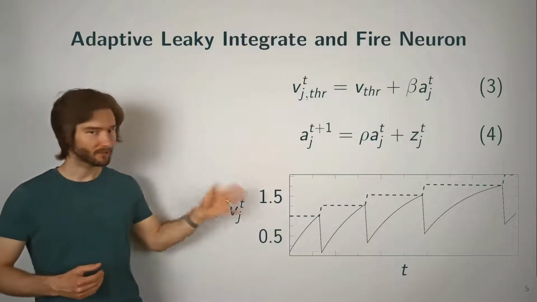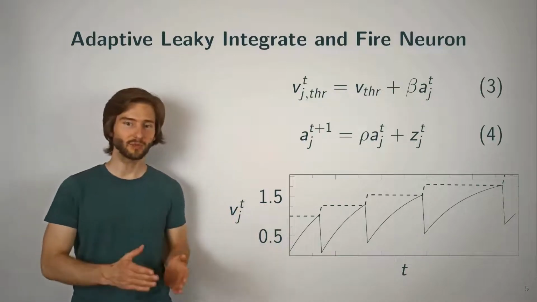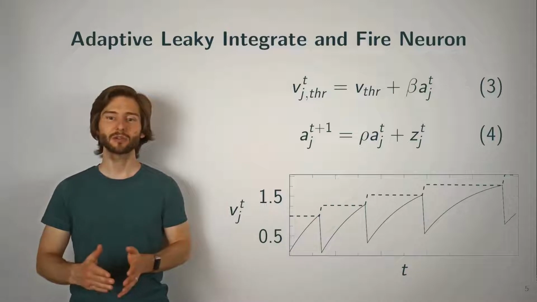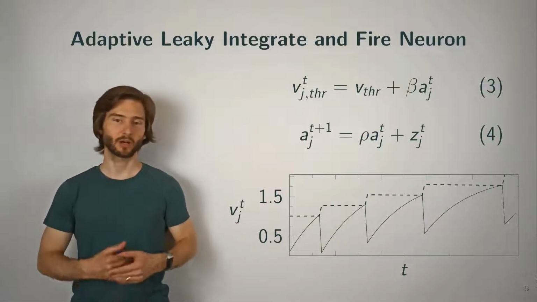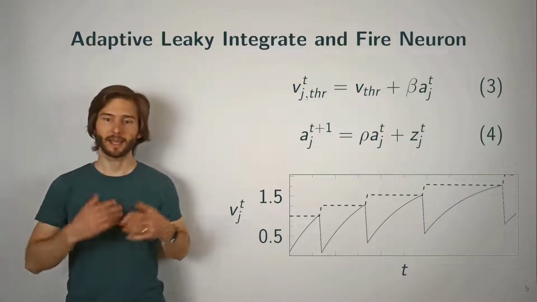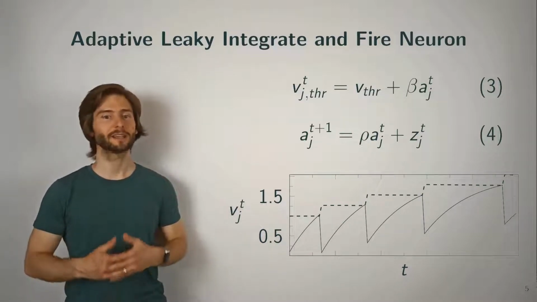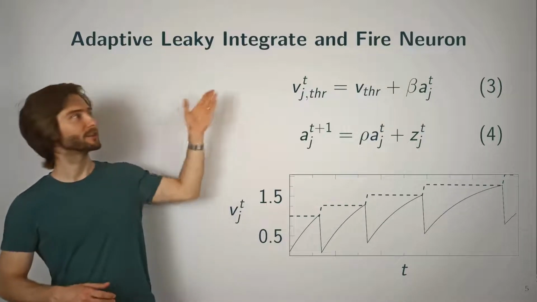And so here in the bottom graph you can see that the adaptive leaky integrate-and-fire neurons simulate this behavior, where the time between successive spikes increases when the neuron receives a constant input current. And this behavior is generated by increasing the base threshold for each individual neuron, based here on equations 3 and 4.